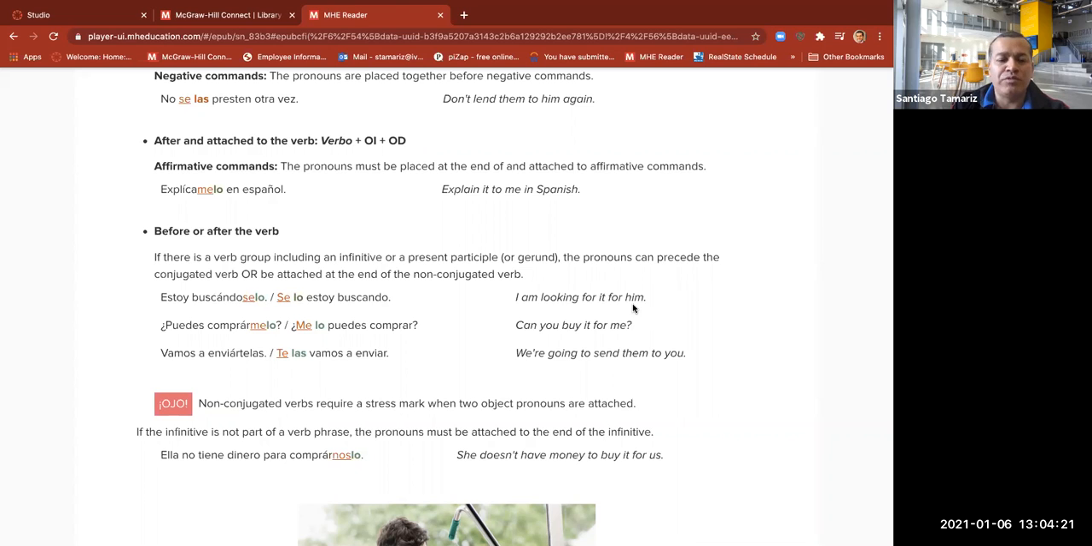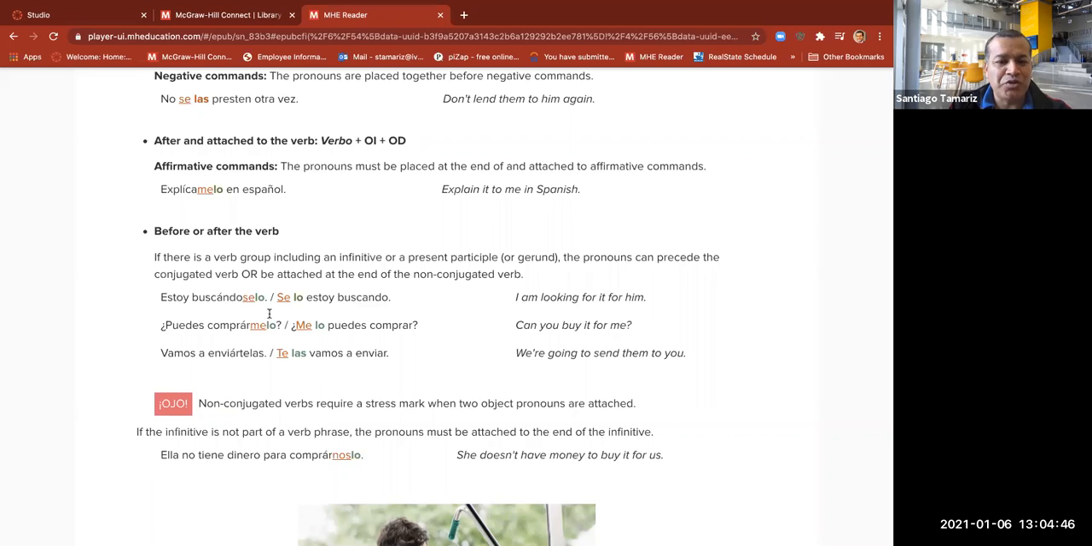Bien. Another possibility, puedes comprar. Again, two verbs. Puedes comprar. Two verbs, we have two possibilities. Me lo becomes one word. Puedes comprármelo, or we move them to the beginning as separate. Me lo puedes comprar. Can you buy it for me?